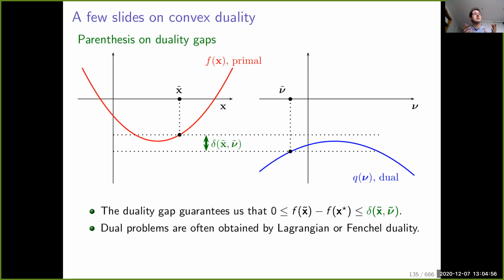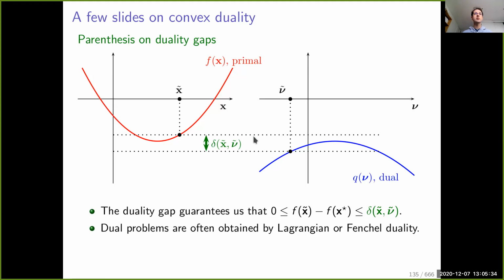Before we go into the technical details, the last thing I want to say about duality is that it also allows you, and this is extremely useful both in theory and in practice, to automatically control how far you are from the optimal solution. For example, if you have an iterate x tilde, which is different from x star, it is possible to upper bound the quantity f of x tilde minus f of x star if you know a dual variable nu tilde.